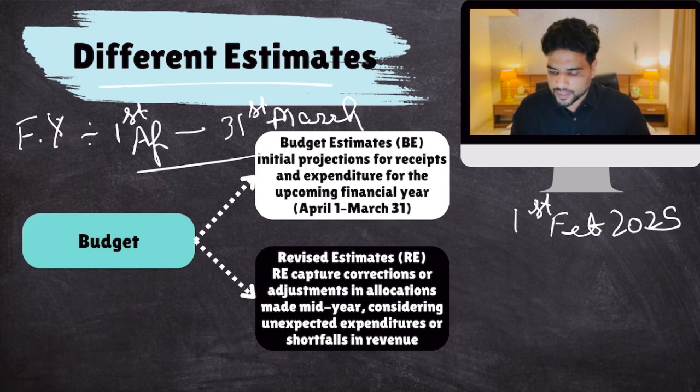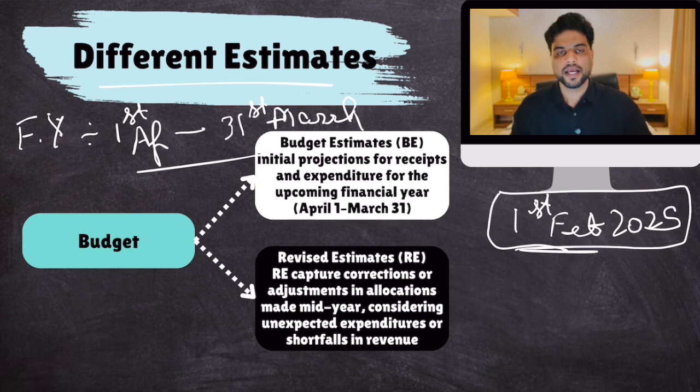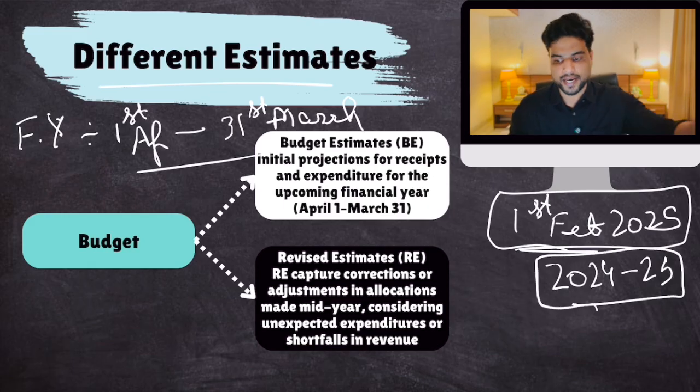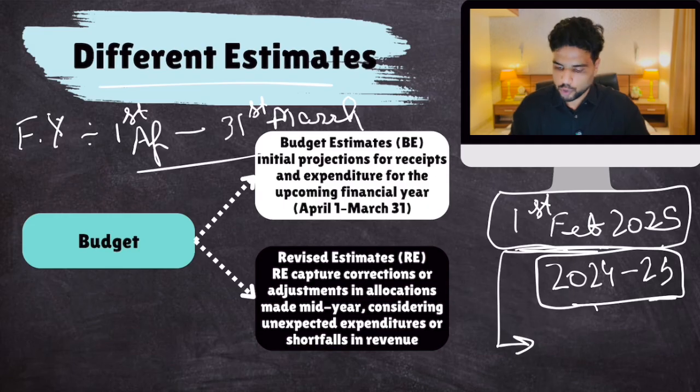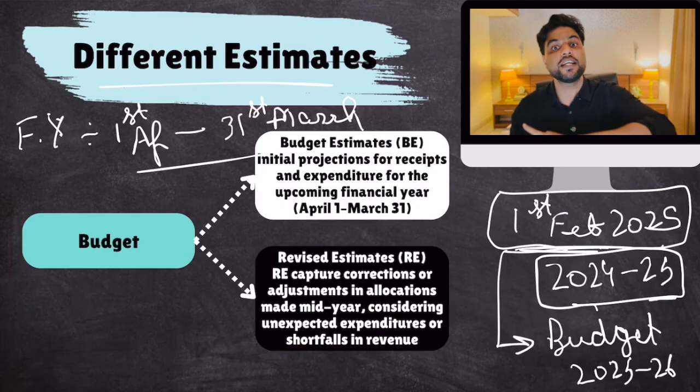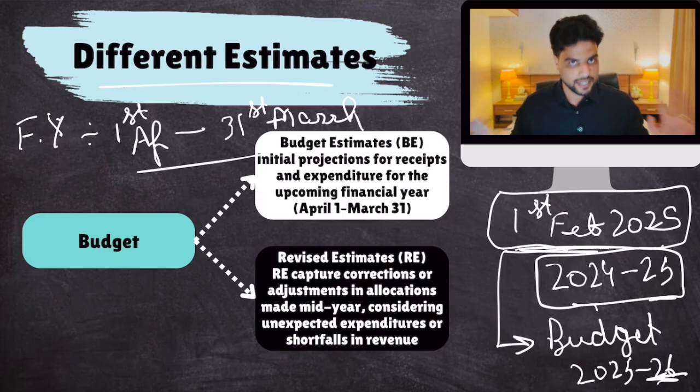Therefore, when this year's budget was presented on 1st February, February was the month of which financial year? 2024-25, because this financial year began on 1st April 2024 and ended on 31st March 2025. But the budget is presented on 1st February. Now, this budget that was presented was known as budget 2025-26. Why? Because it gave estimates of receipts and expenditure for the next financial year, which began on 1st April 2025 and will end on 31st March 2026. Yes? Make sense? Okay.